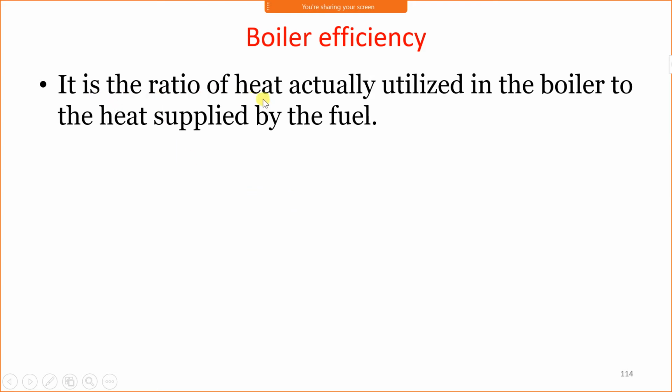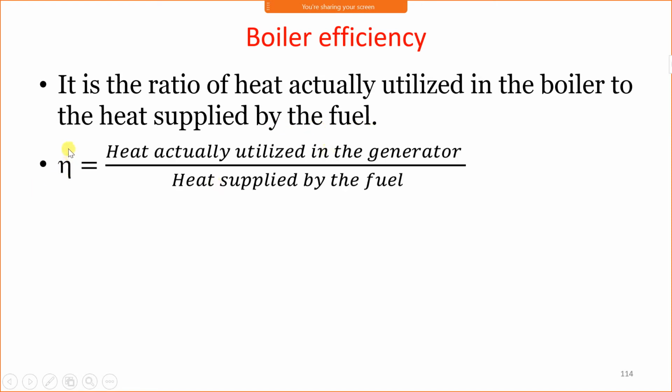It is the ratio of heat actually utilized in the boiler to the heat supplied by the fuel. Efficiency is written as eta equals heat utilized or heat absorbed by the boiler, sorry, it is a boiler, not generator, upon heat supplied by the fuel. Now, heat absorbed by the boiler is ME (H minus HF1) and heat supplied by the fuel is the calorific value of fuel.